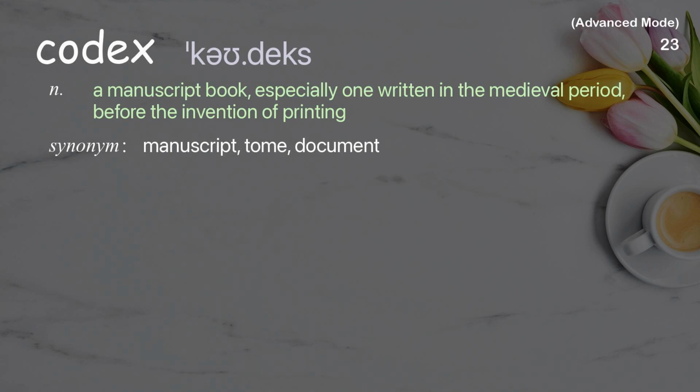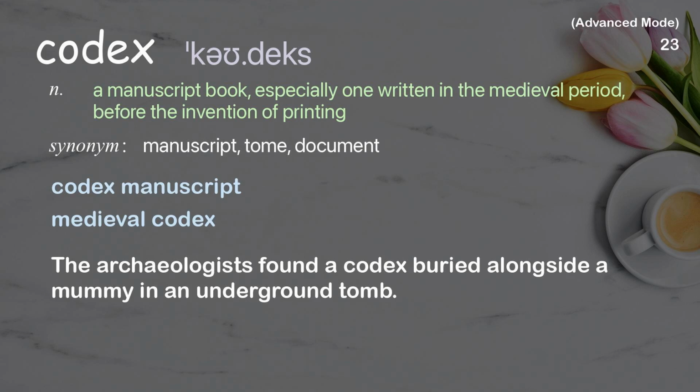Codex. A manuscript book, especially one written in the medieval period, before the invention of printing. Examples: Codex manuscript. Medieval codex. The archaeologists found a codex buried alongside a mummy in an underground tomb.